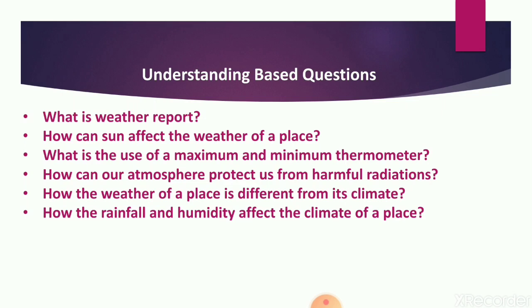Now, this is all about the first part of this chapter. Now, some understanding based questions are there. First one is what is a weather report? Then, how can the sun affect the weather of a place? What is the use of a maximum and minimum thermometer? Then, how can our atmosphere protect us from harmful radiations? Then how is the weather of a place different from its climate? And the last one, how do rainfall and humidity affect the climate of a place? So try to find out the answers to these questions.